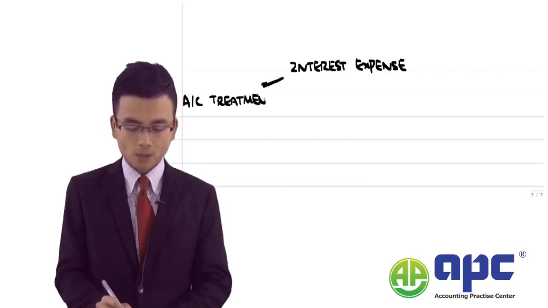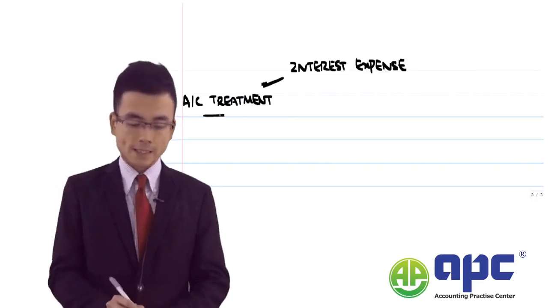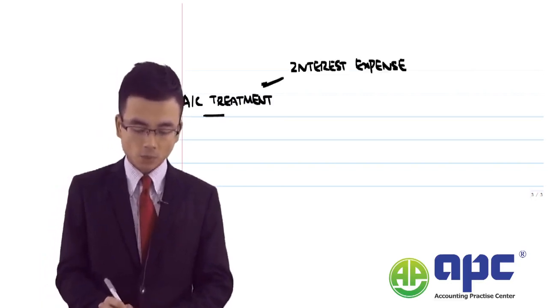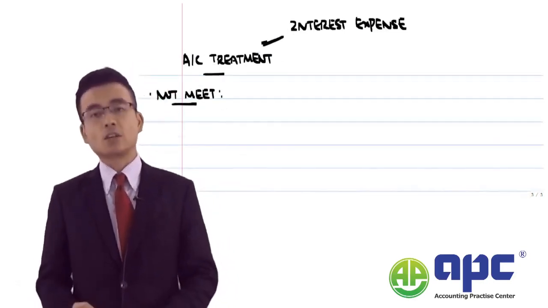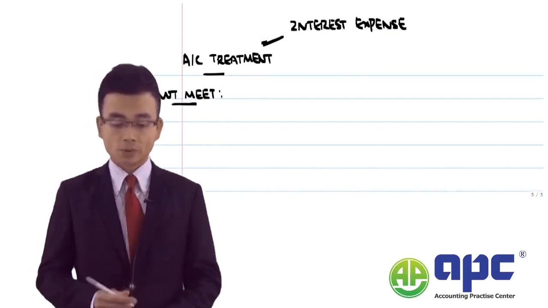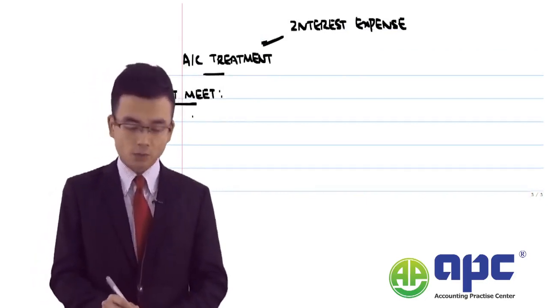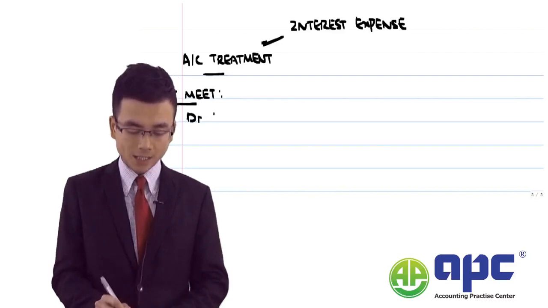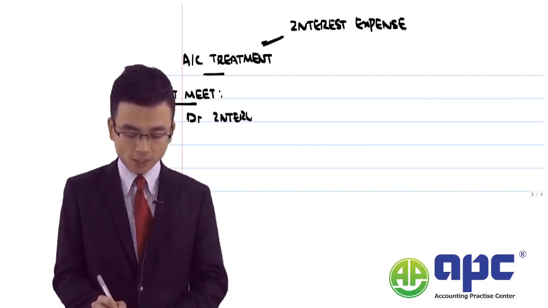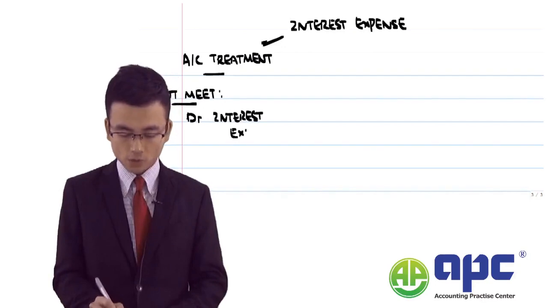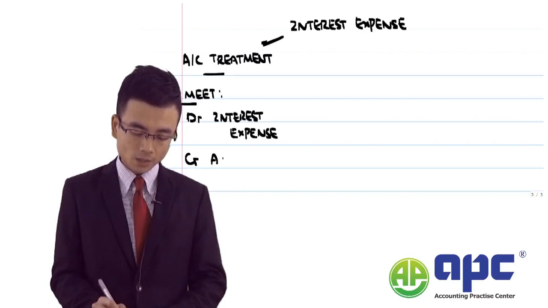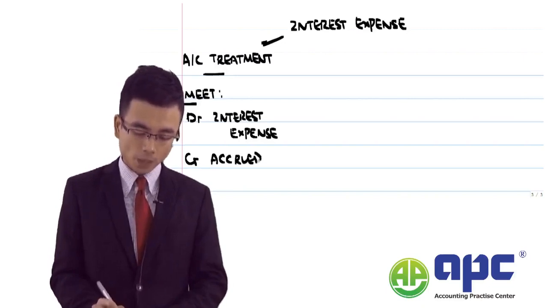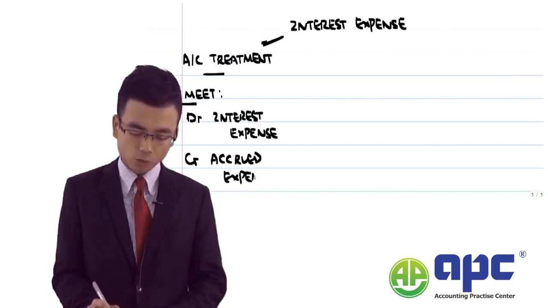Remember the idea: if it does not meet the criteria in IAS 23, what we have to do for that interest expense is to charge it directly to the statement of profit or loss as an expense, and we credit the accrued expense or perhaps the cash.